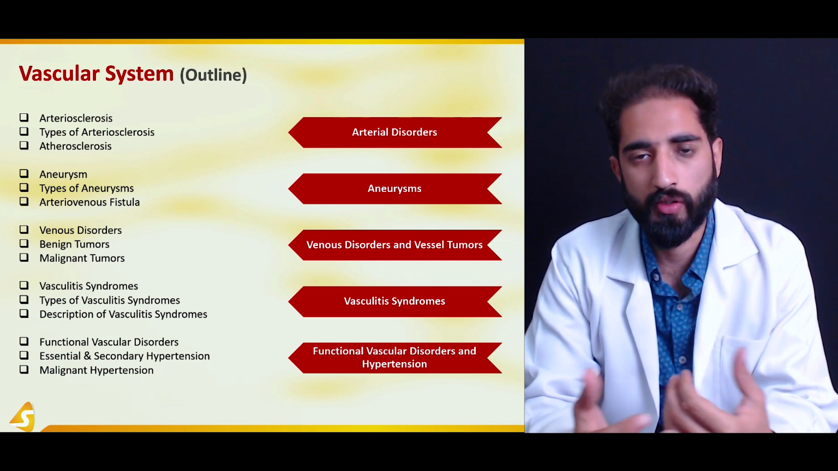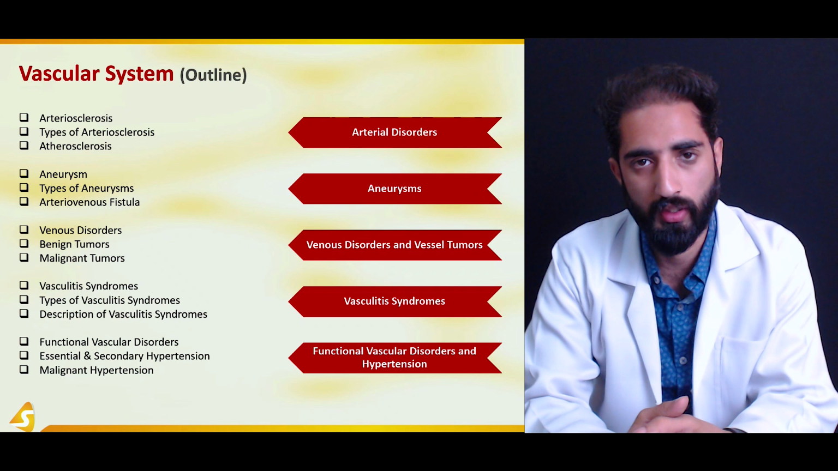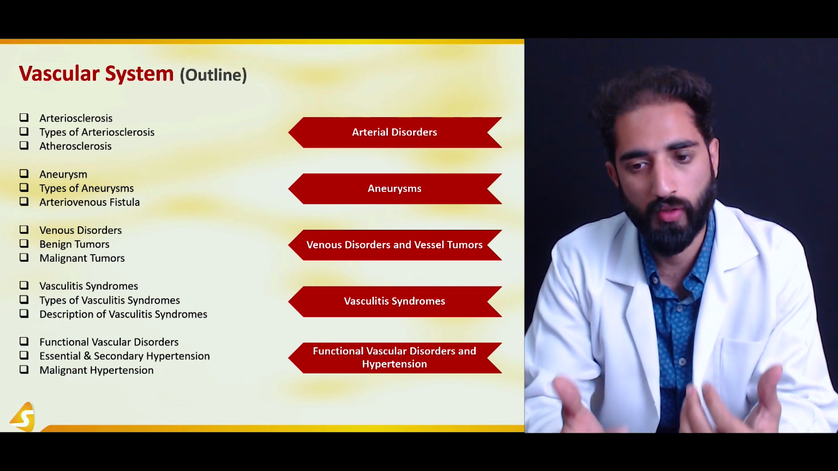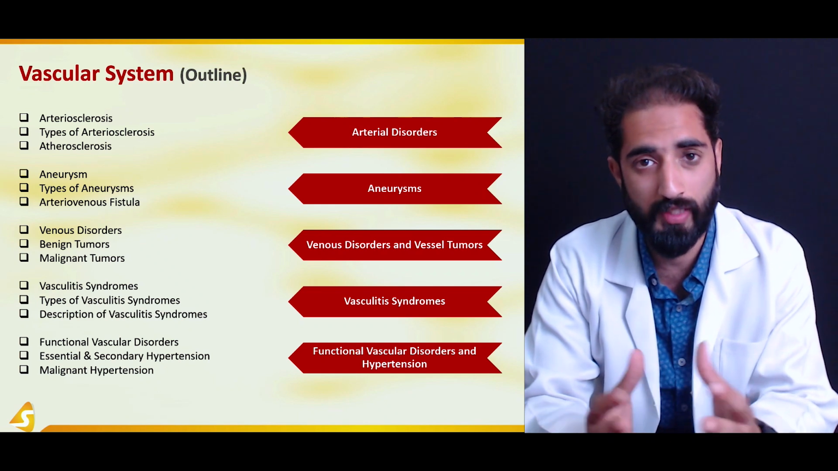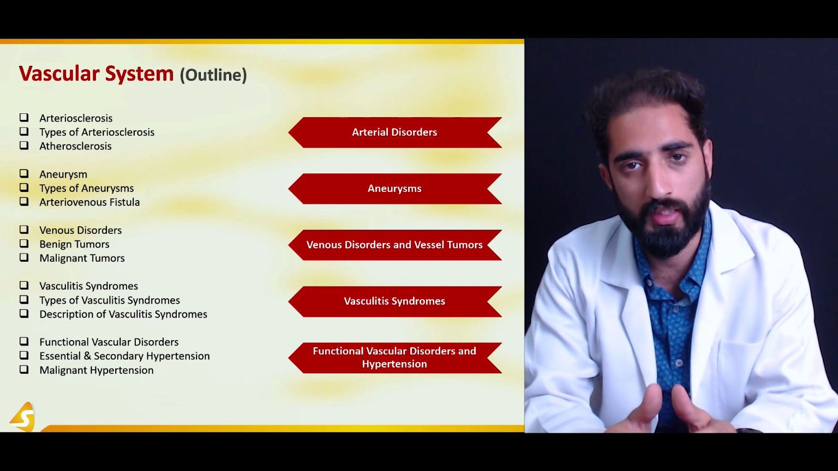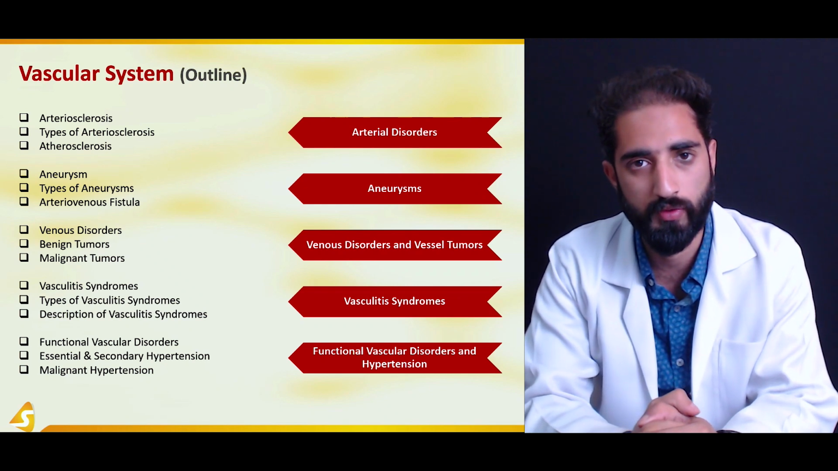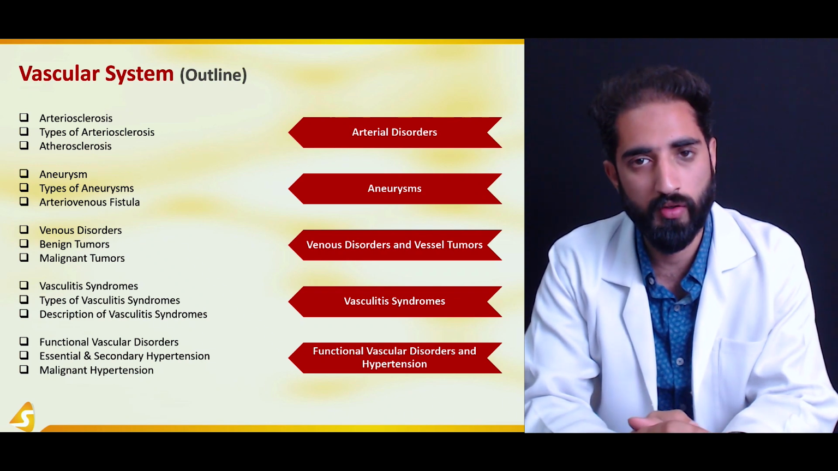In vessel tumors or the tumors of the vascular system, we are going to talk about benign tumors as well as the malignant tumors of the vascular system. Then we are going to talk about the vasculitis syndromes, the different types of the vasculitis syndromes, and we're also going to describe and look into detail of those vasculitis syndromes. We're also going to talk about functional vascular disorders and hypertension.